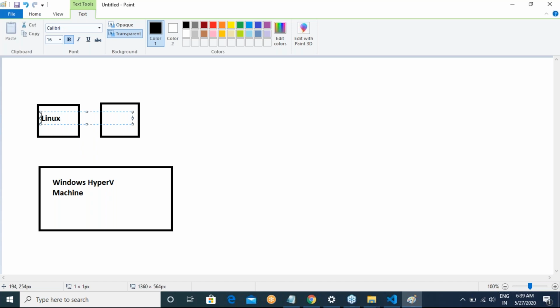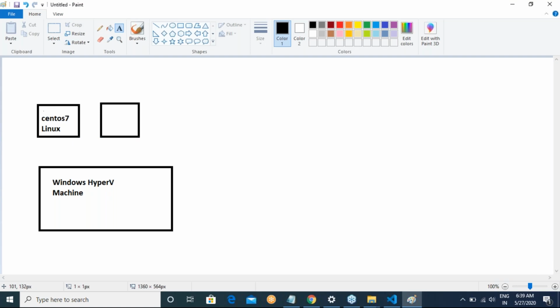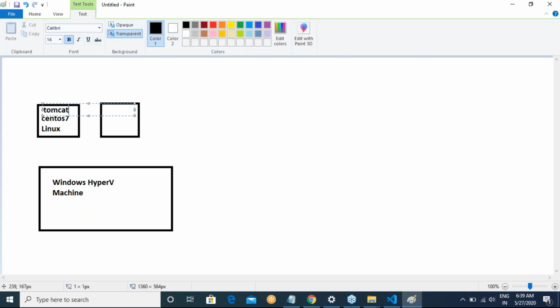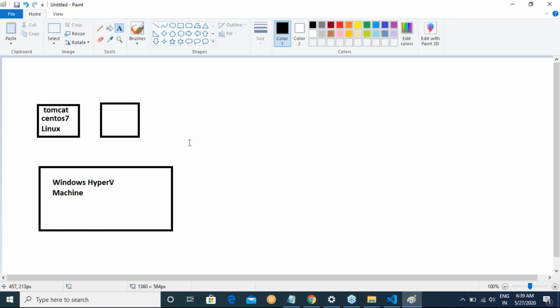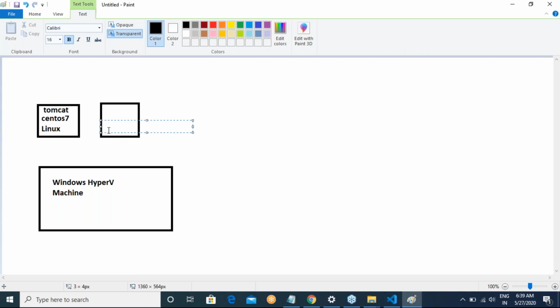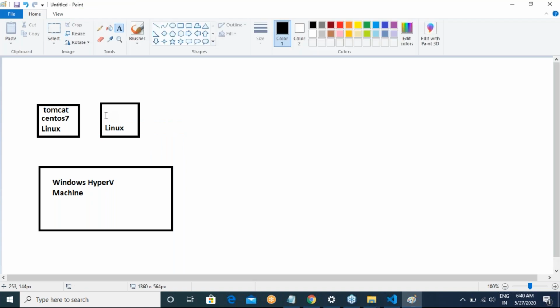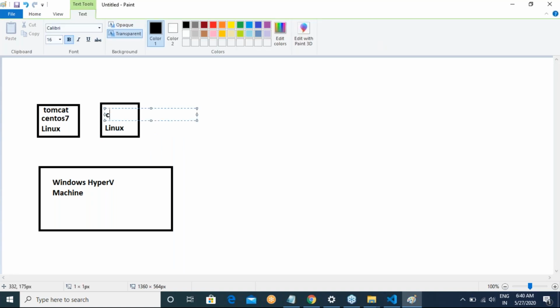You can take any operating system, but I'll be taking CentOS 7, and on it I'll be installing a Tomcat server. I'll take one more Linux, again installing CentOS 7. You can install Ubuntu if you want, but I'll be installing CentOS 7.